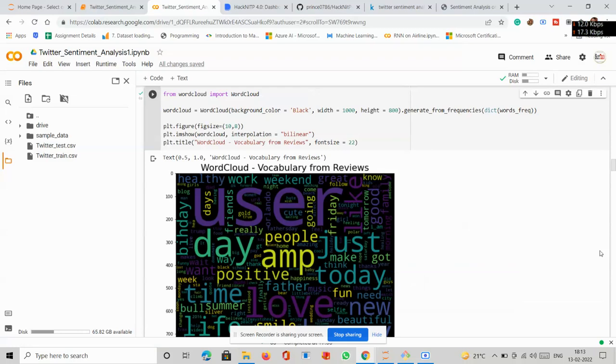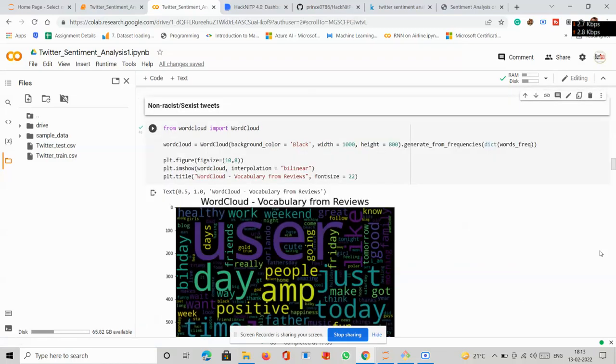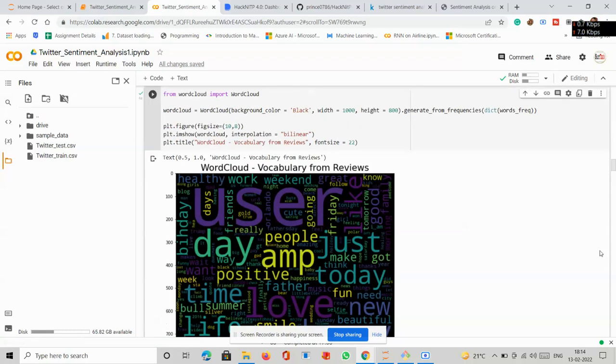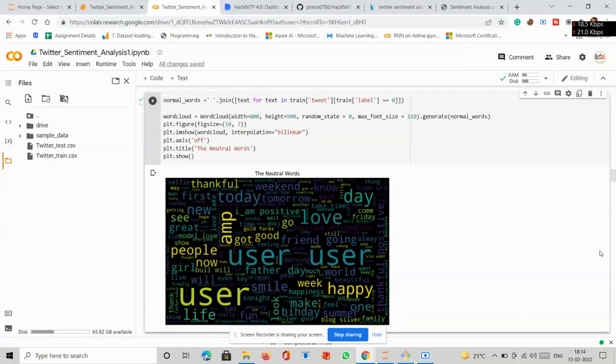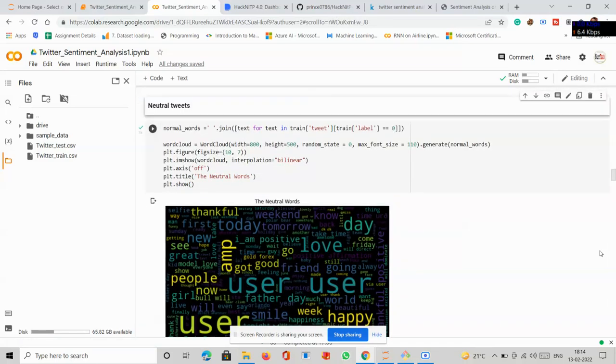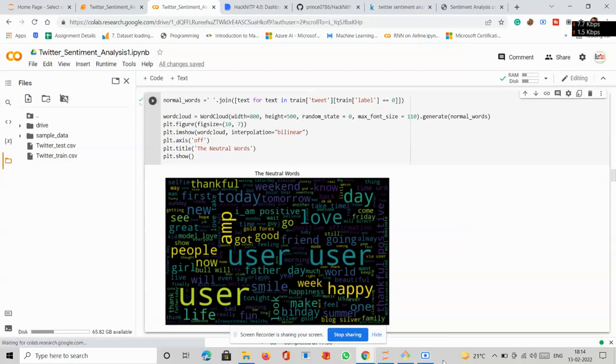After that we have tried to plot the non-racist tweets in our data set. And as you can see, now we have tried to plot the neutral tweets. It means they are neither racist nor non-racist, and lie between them.